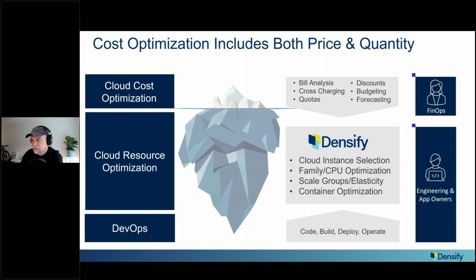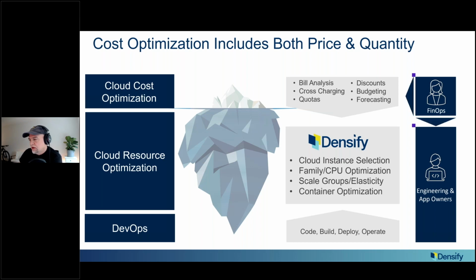How do I choose the right offering from my provider? The right instance family, the right CPUs, are my scale groups elastic, containers, things like that. I won't talk much about containers today. We have other webcasts that cover that, but really about instance selection. The challenge here, I think, is that the tools used at the top of this diagram aren't necessarily very good at this. Some might have some basic capabilities, but what we found is that it takes a lot of rigor and precision to do this correctly, so an engineer can actually act on it.